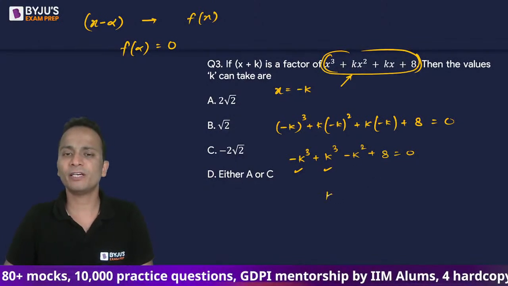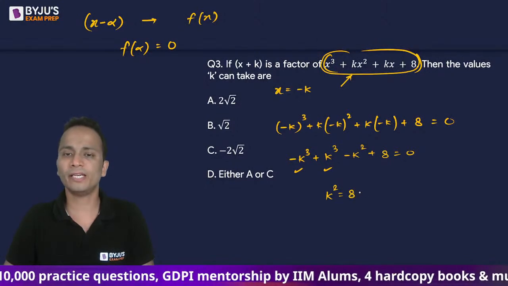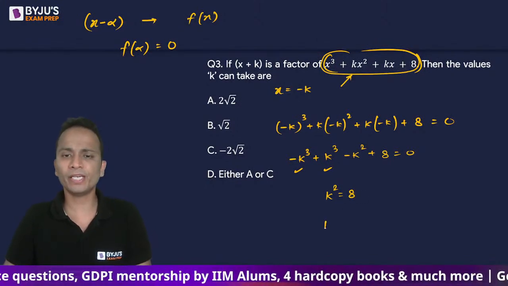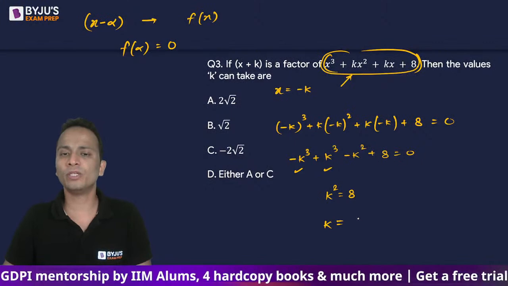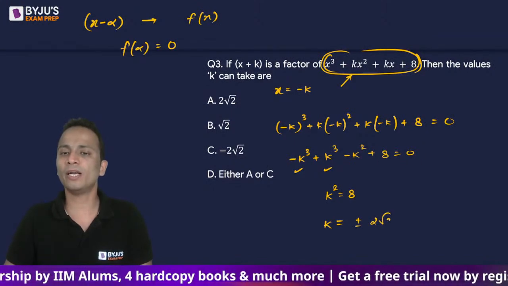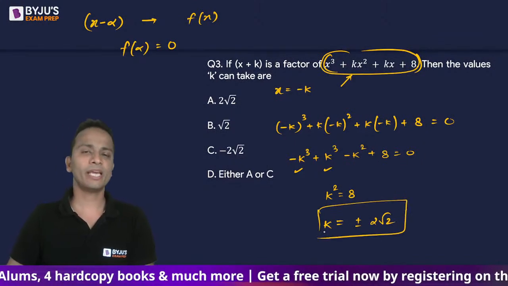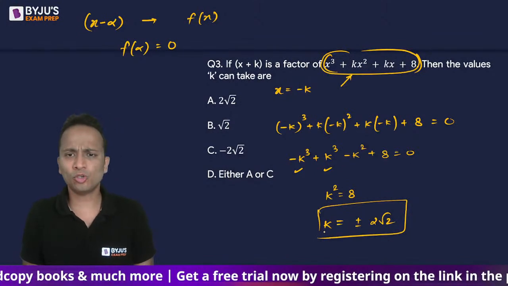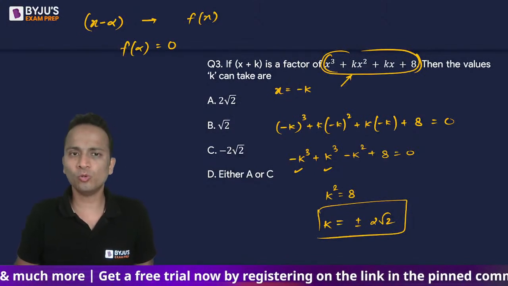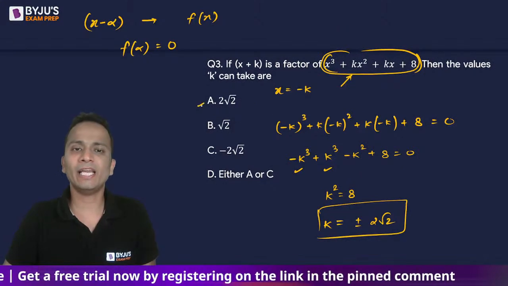And I'll be left with k square is equal to 8. Now if k square is equal to 8, the value of k will be equal to plus minus 2 under root 2. Okay, so k can assume two values, plus 2 root 2 and minus 2 root 2. So out of these two, k can take any of these values.